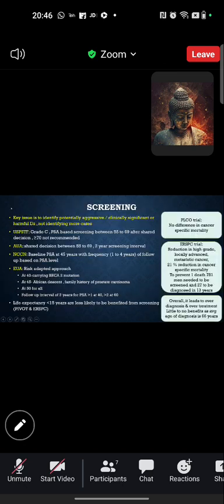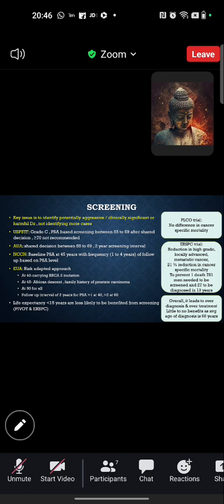Screening is another question which was asked in the exam. There are two major trials which were conducted for screening: the PLCO trial and the ERSPC trial. PLCO ultimately concluded there is no difference in cancer-specific mortality, though it increased the number of cancers diagnosed.